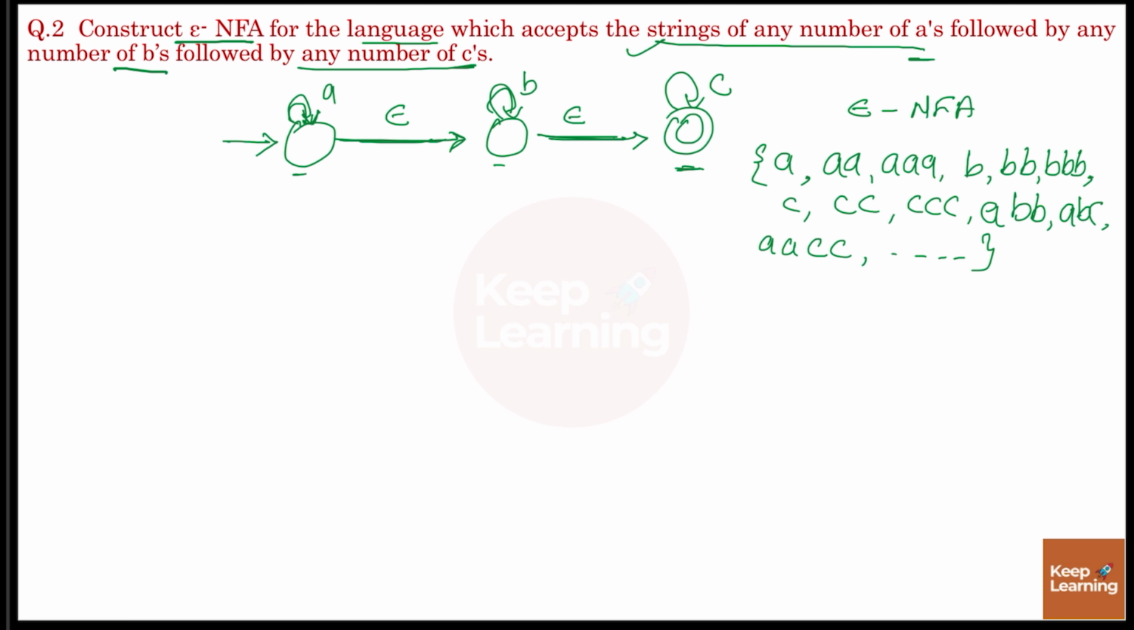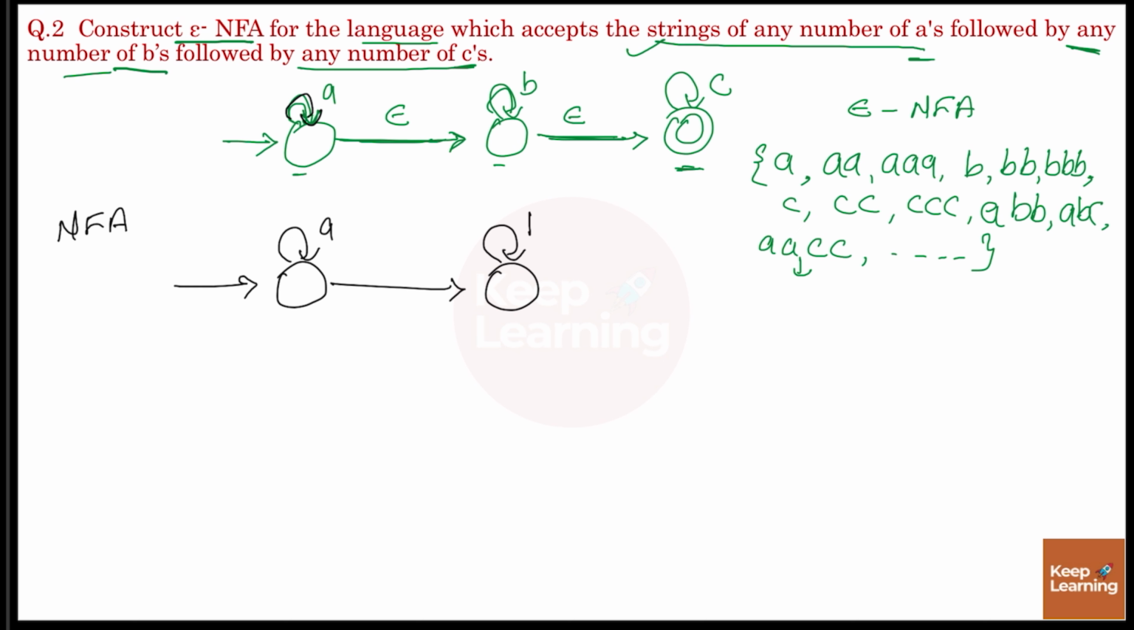Since it is given in the question that any number of B's, it means B can be 0 times as well, right? So this is our final epsilon-NFA. Now let's suppose if I have to construct the NFA for the same language, then just remove all the epsilon.